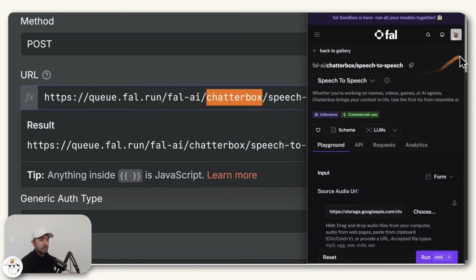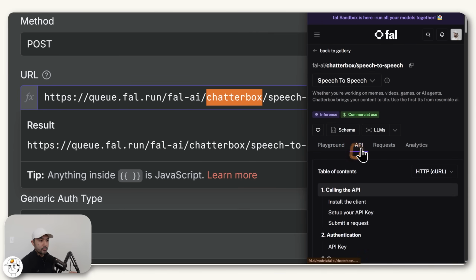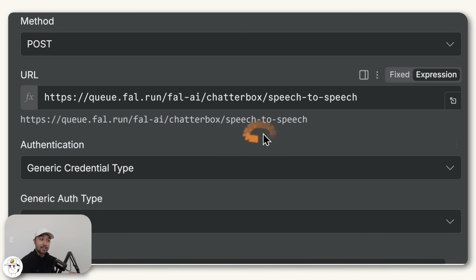And basically what it does, if you check the playground where you can use it directly, is you just provide it a source URL to transform. You provide it a target voice that it needs to match, and it will provide you that transform voice automatically. And similar to before, you just need to go through this API documentation to know how it works. But basically, this is the URL that we are sending our request to.